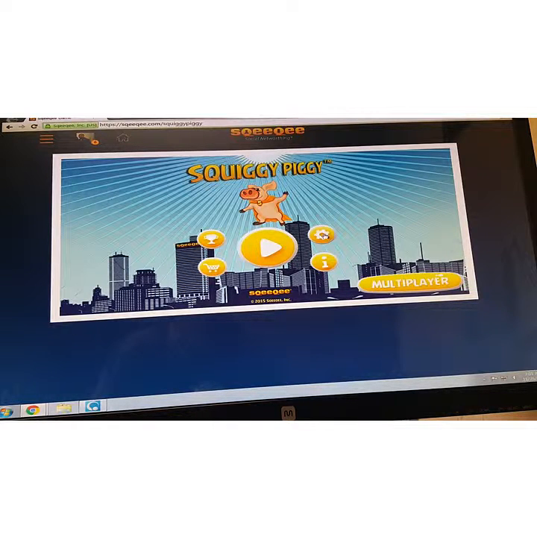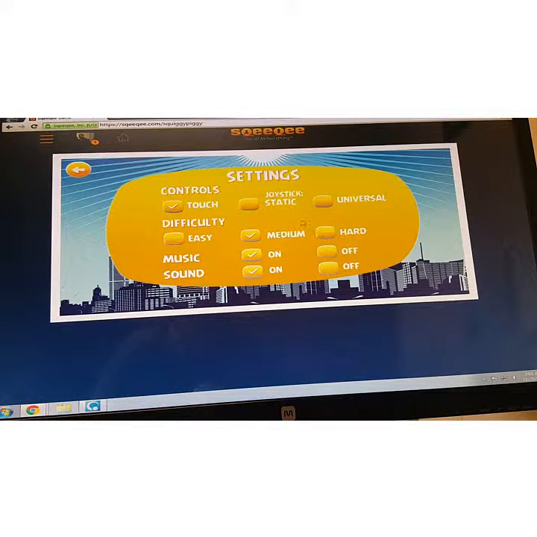Right here is where you click for settings. They have different things that you can choose from, the different controls. If you want the touch, static, universal, you can change the difficulties, the music, the sound. That's all right there in that settings button.